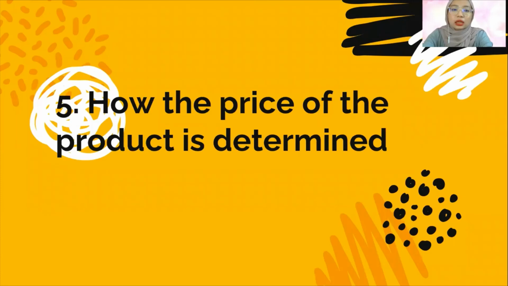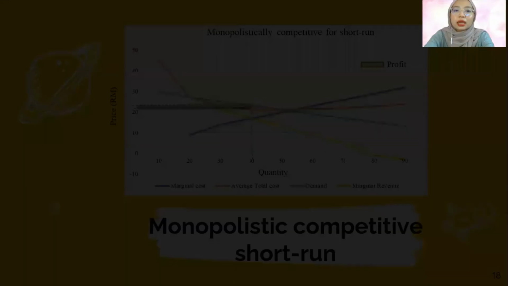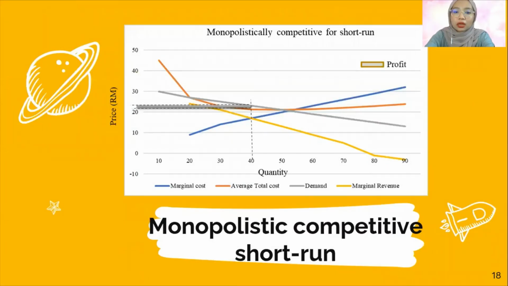Next is the fifth question, how the price of the products is determined. Based on this table, the first thing we need is to derive the data for this table, such as quantity, price, total revenue, marginal revenue, total cost, average total cost, and marginal cost. Then we can construct this monopolistic competitive short run graph.